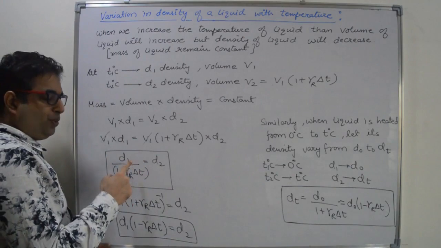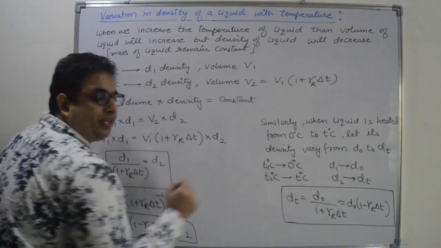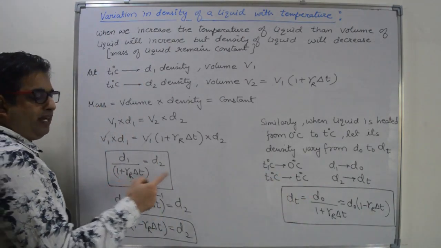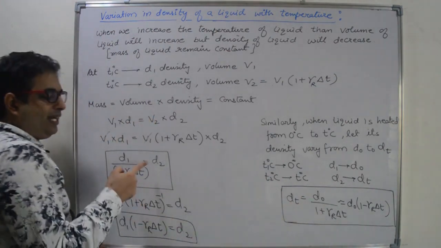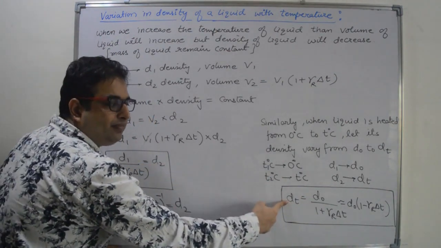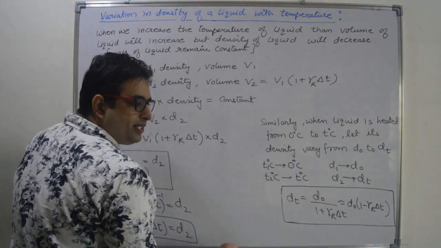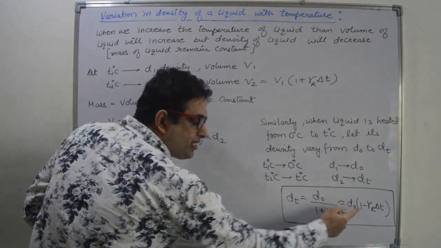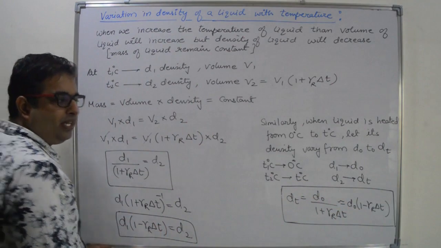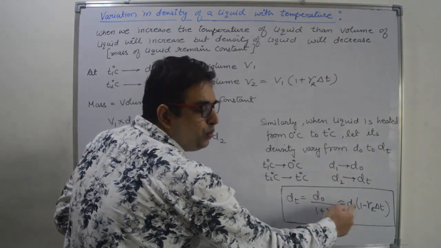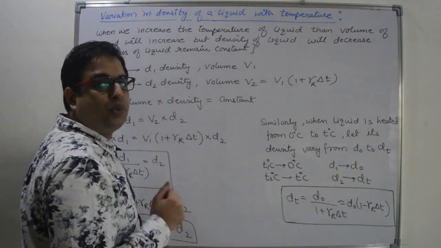If you put the values, then D1 is D0 and 1 plus gamma real into delta T is the same and D2 is dt. So this is the relation at T degree Celsius. And what is the approximate result by using binomial expansion? It is D0 into 1 minus gamma real into delta T.